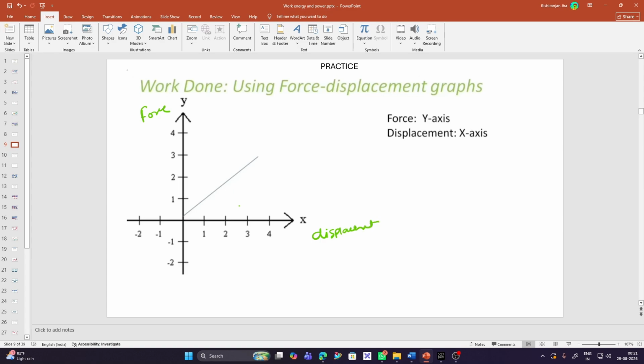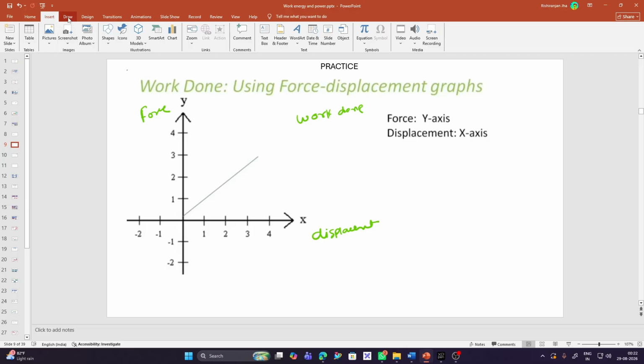The area under the curve of force versus displacement will always give you the work done. We will require this concept a lot while solving numericals. So just keep in mind, the y-axis is force, the x-axis is displacement, and the area under this curve will give you the work done.